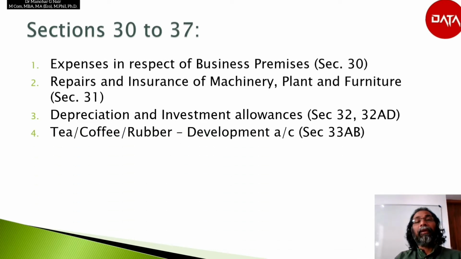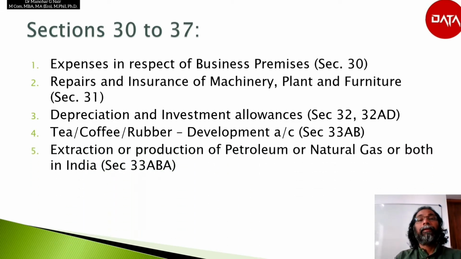Next is tea or coffee or rubber development account as per section 33AB. Next is extraction or production of petroleum or natural gas or both in India as per section 33ABA.